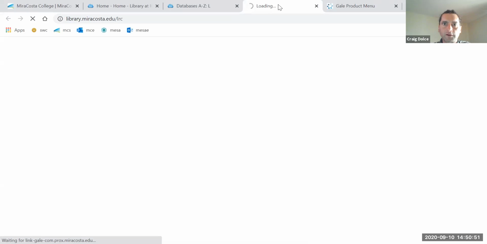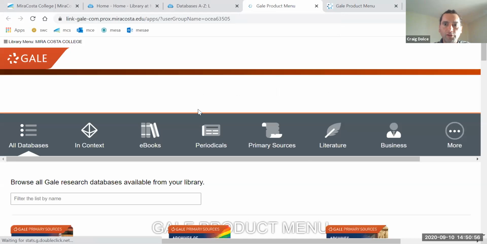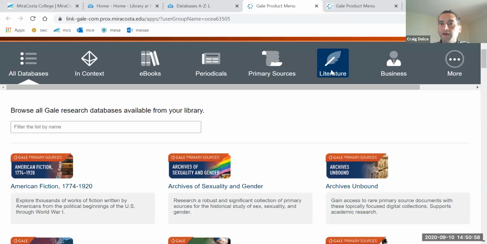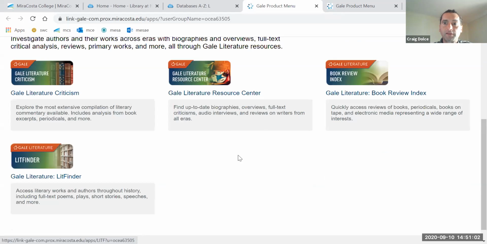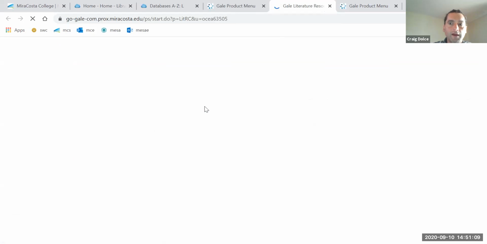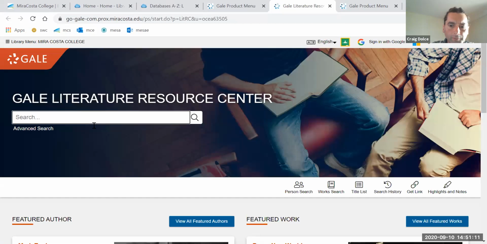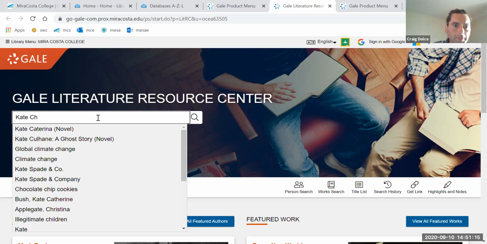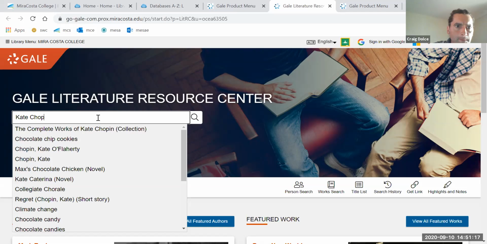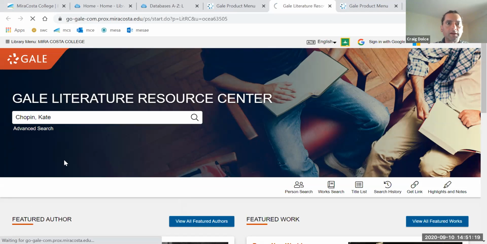Literature Resource Center. It takes you to the product menu. So this is a new update. That's why I'm doing this with you so that everybody knows what's up. Now, any of these will work. Use the Literature Resource Center. That's my personal favorite. So now watch, when I type in Kate Chopin, it'll already pop up. Click on the one that pops up with her name. Chopin, Kate, there it is.